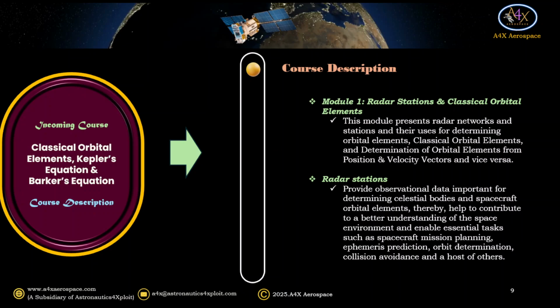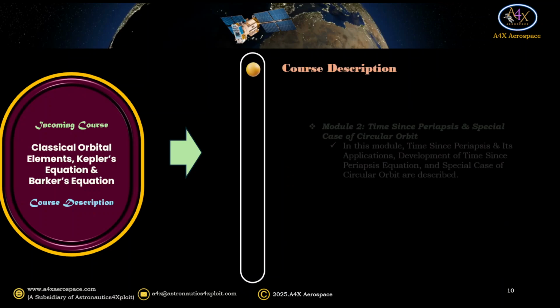Radar stations provide observational data important for determining celestial bodies and spacecraft orbital elements, thereby help to contribute to a better understanding of the space environment and enable essential tasks such as spacecraft mission planning, ephemeris prediction, orbit determination, collision avoidance, and a host of others.